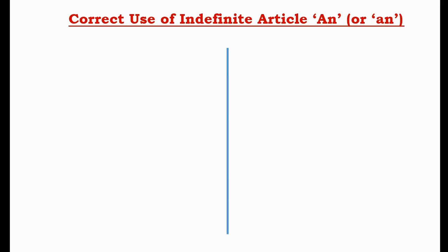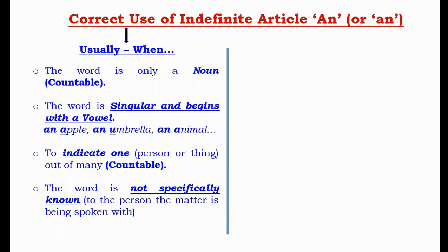Next comes the correct use of the other indefinite article an, or where this indefinite article an is used before words. Remember that an is used before the words usually when the word is only a noun, countable noun. When the word is singular and begins with a vowel.